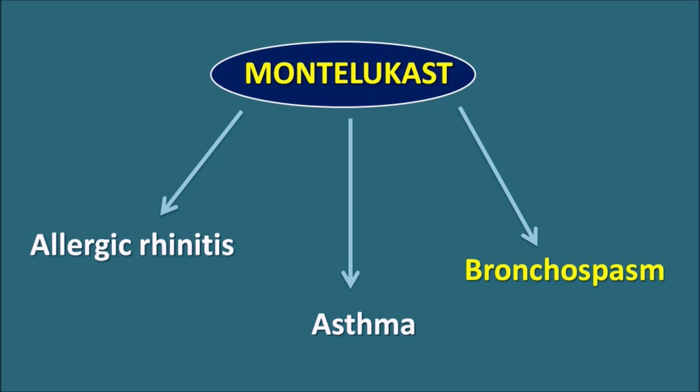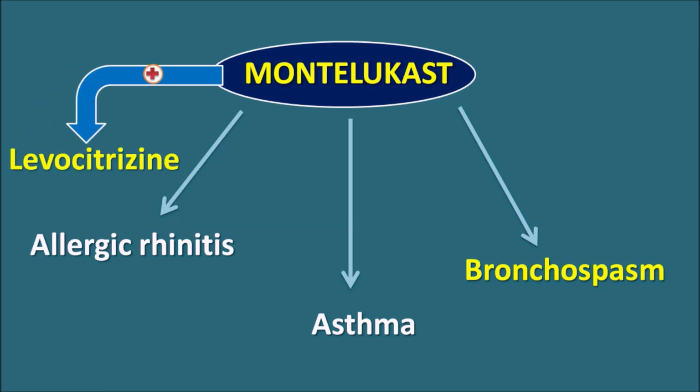And this drug can be combined with antihistamines. Particularly, we have one combination, Montelukast plus levocetirizine. Levocetirizine is a second generation antihistamine. So this drug can be combined with Montelukast, which can be used in the treatment of allergic rhinitis. And it can also be used for an off-label purpose in the treatment of chronic urticaria. So today in this video, let us see how Montelukast acts and what the side effects and clinical use of this drug are.